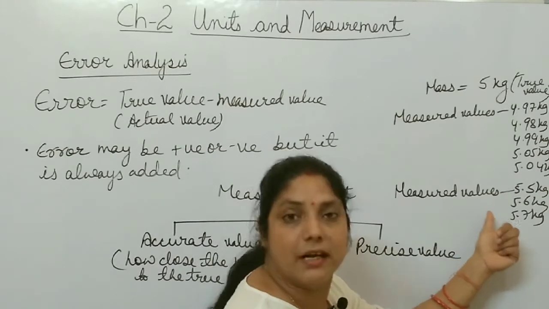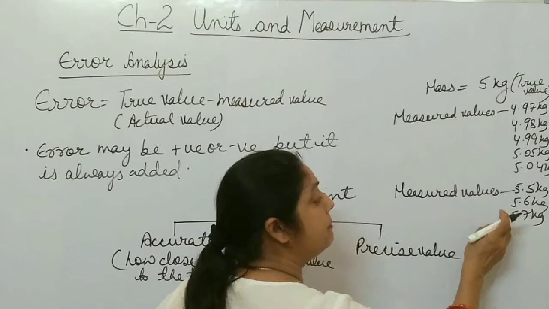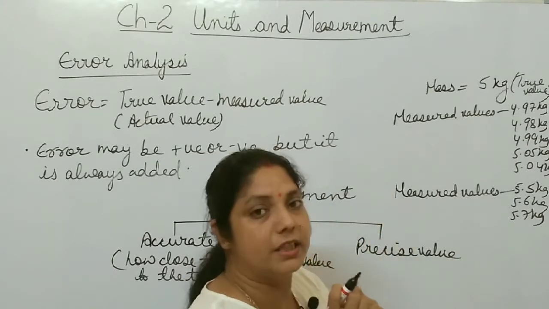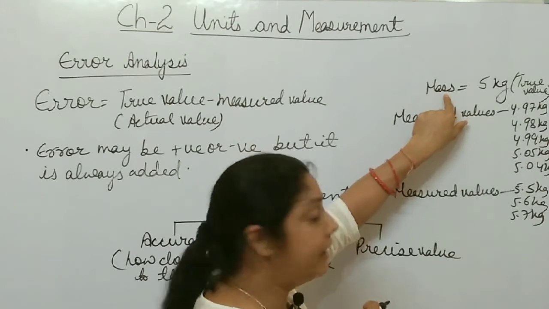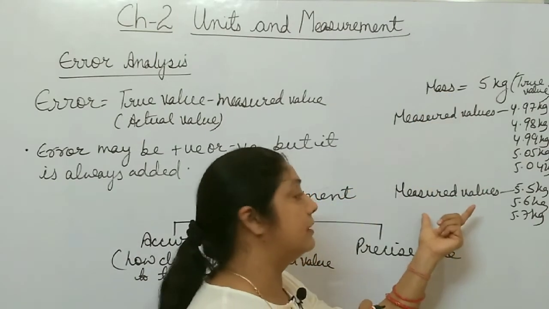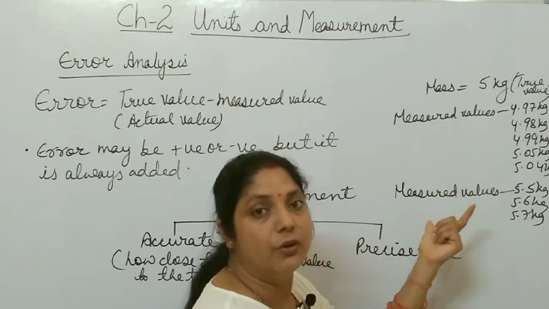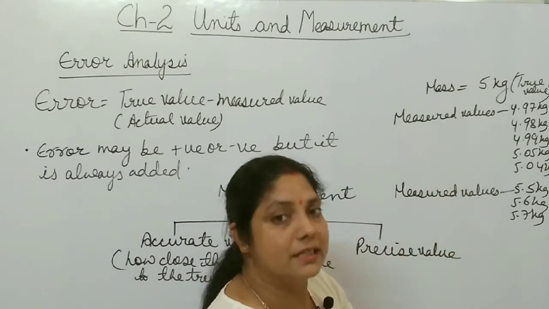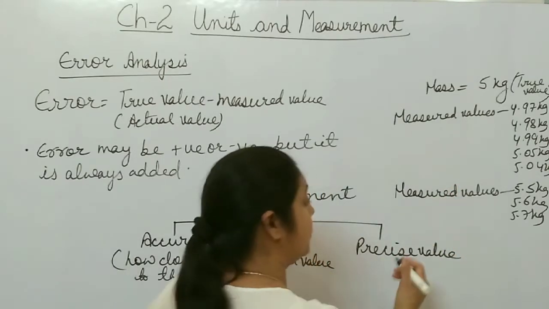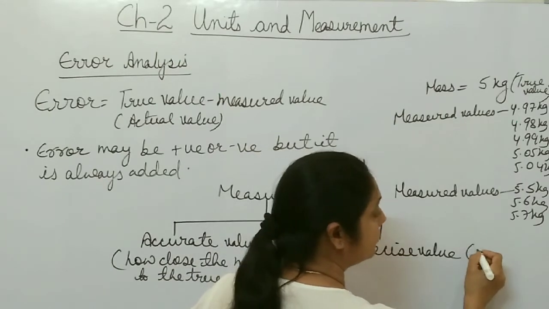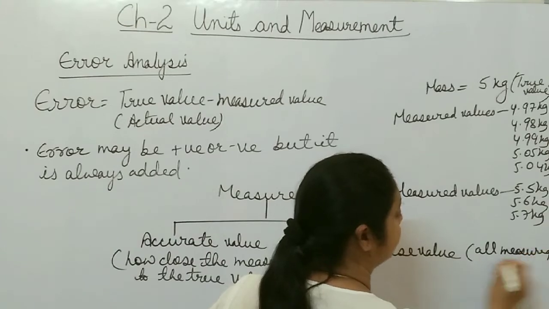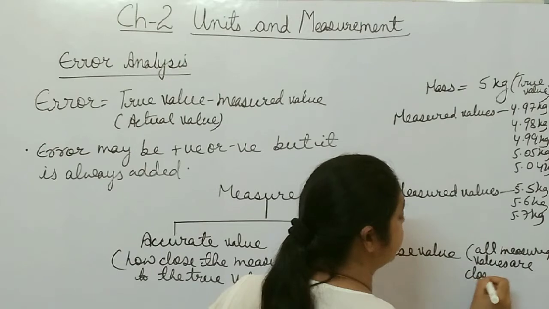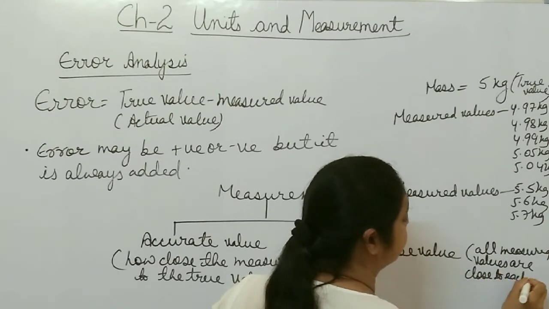If all the measured values are very close to each other but different from the actual value, then it is a more precise value. It depends upon the type of measuring instrument you are using. So precise value means all measured values are close to each other.